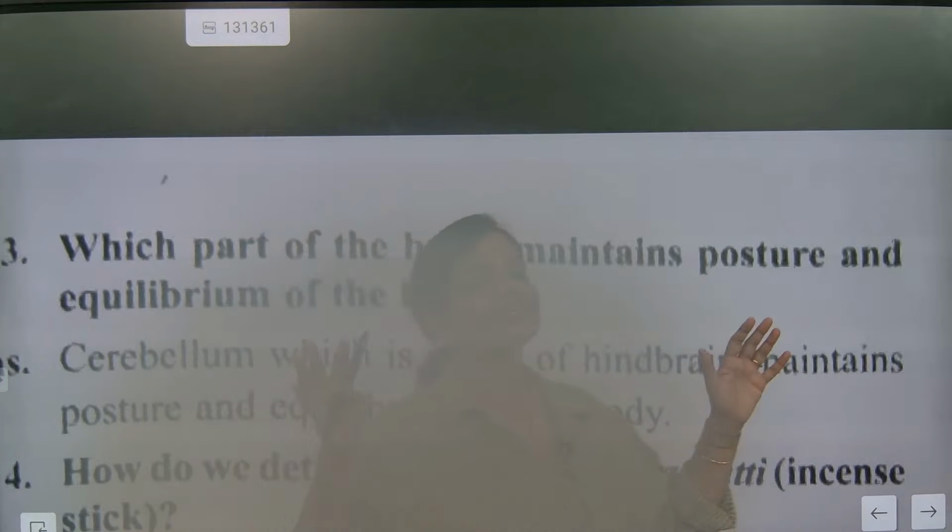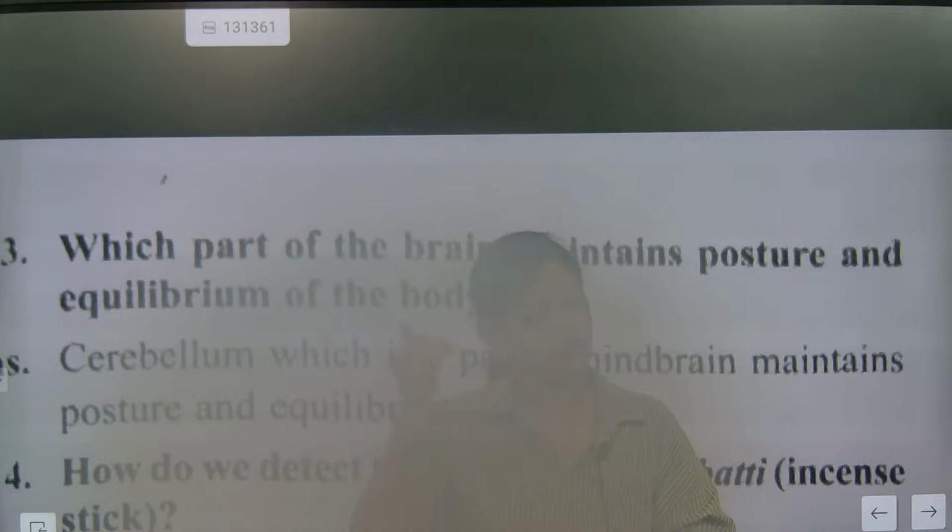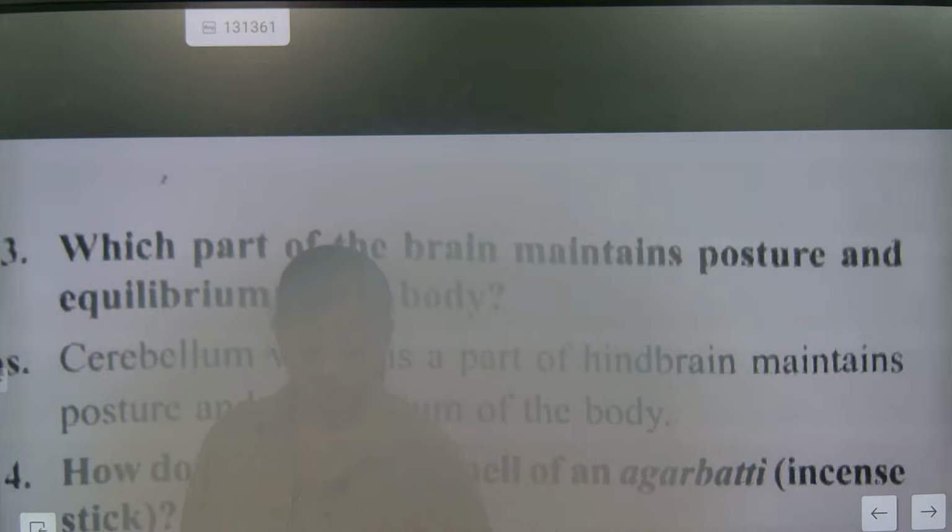Body balance is exactly maintained by this. Your answer should be to the point, and the best way of writing a science answer is point by point, one by one.